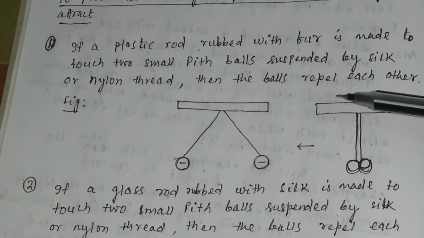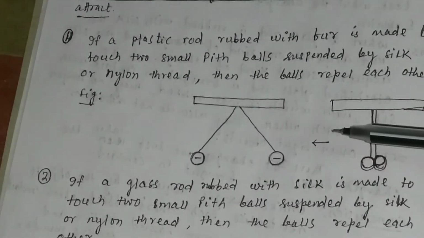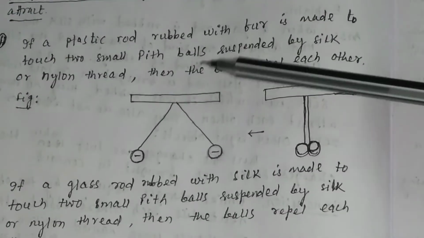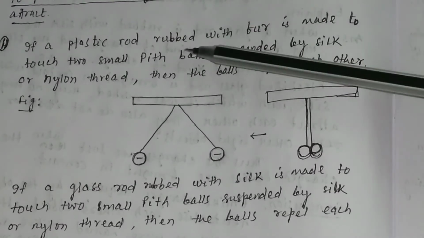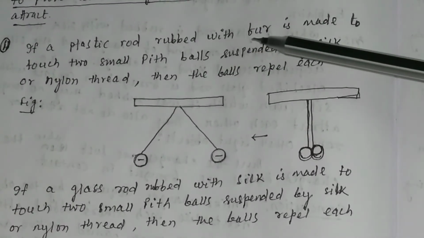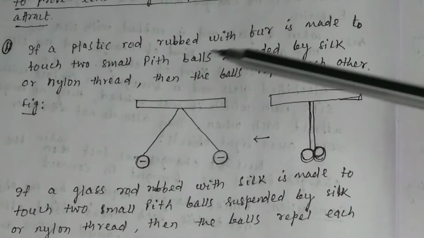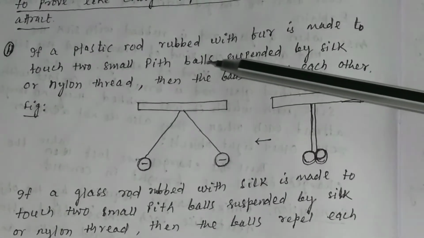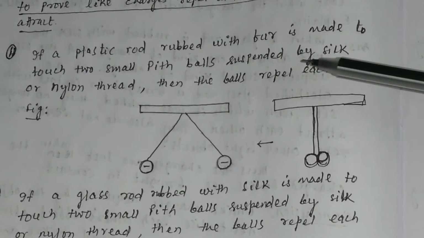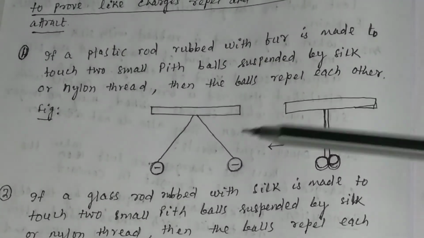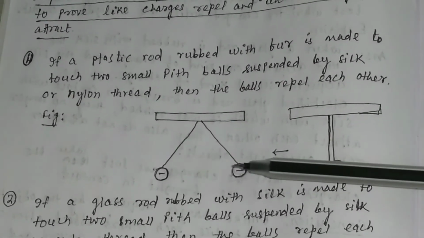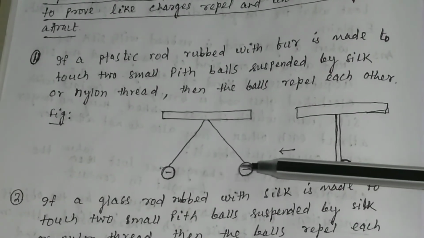Now what you do, you take the plastic rod which is rubbed with fur. If a plastic rod rubbed with fur is made to touch the two small pith balls suspended by silk or nylon thread, then the balls repel each other. You will see the two balls will repel each other like this.